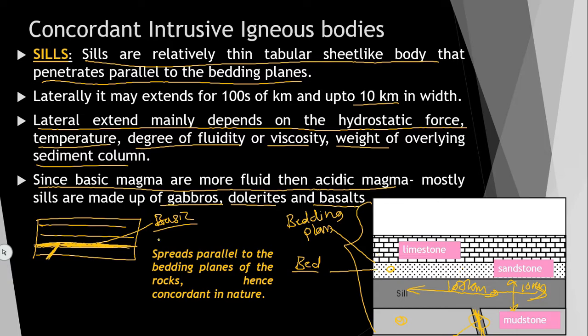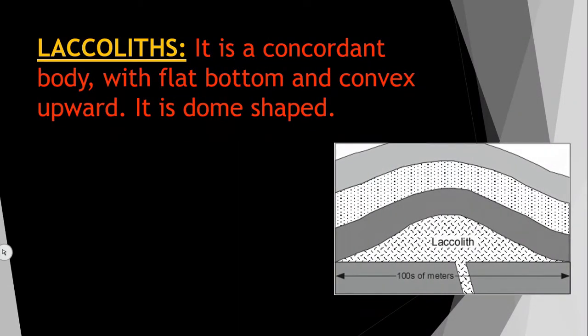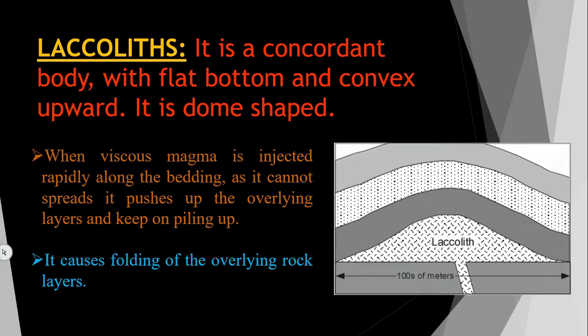And you can see it is spreading parallel to the bedding plane of the rock, hence it is a concordant igneous body, concordant in nature. So, it is not cutting across, it is not disturbing the already present rock, it is going parallel to the already present rock, that is called concordant igneous bodies. Then laccolith. Laccolith is obviously a concordant igneous body with flat bottom and convex upward.